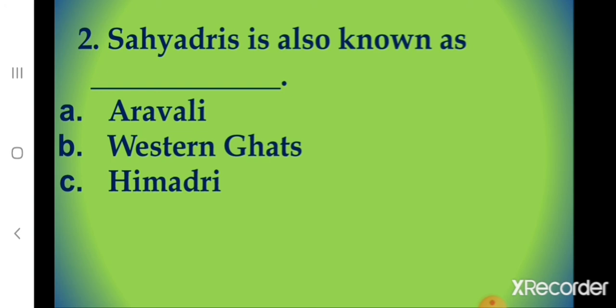Second one, Sahyadris is also known as dash. A. Aravali, B. Western Ghats, C. Himadri. What's the correct answer? Correct. B. Western Ghats. Sahyadris is also known as Western Ghats.